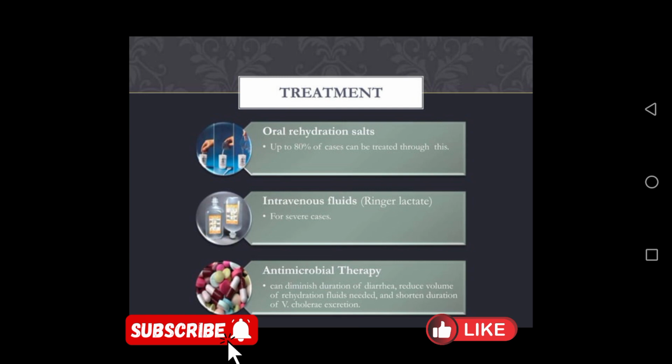So to explain the treatment, the patient is given oral rehydration salt, which is commonly known as ORS, oral rehydration solution. Up to 80% of the cases can be treated through this. If the patient is severe, then intravenous fluid in the form of ringer lactate should be given. You know that this disease is caused by the bacteria Vibrio cholerae, so antibiotics can be used to kill the germs. So these are various methods with the help of which we can control the disease.